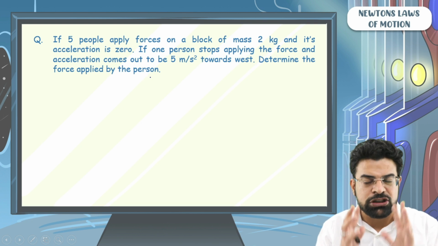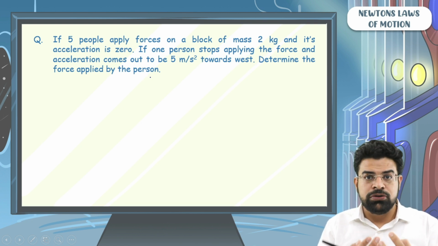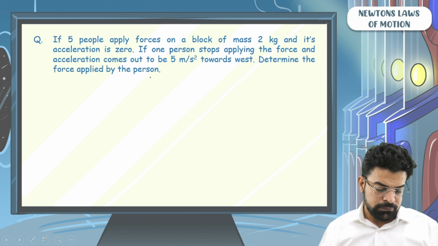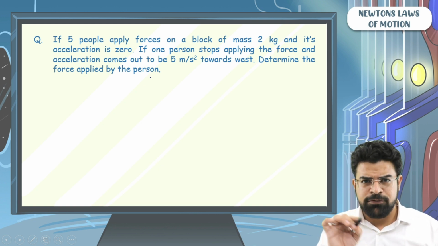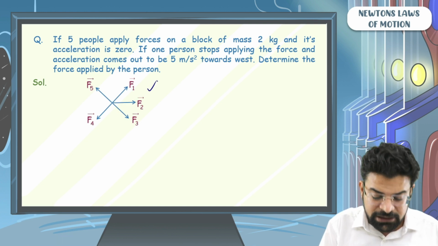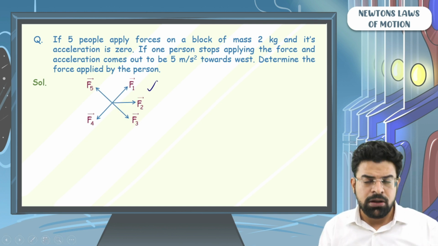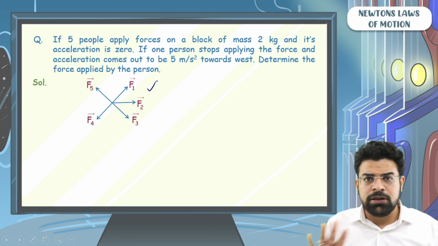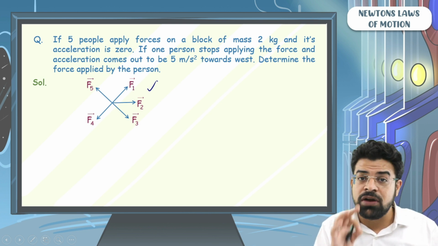Whomsoever stops applying force, how much force was that person applying? Let's say the 5 people are named 1, 2, 3, 4, 5. From the problem statement, we can say when these 5 people apply force, the sum of all the forces, as force is a vector quantity, we should add vectorially.